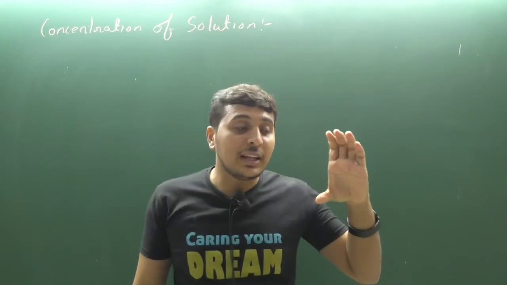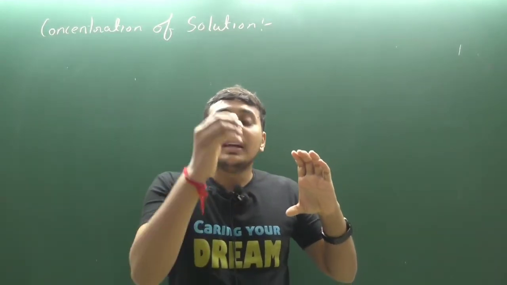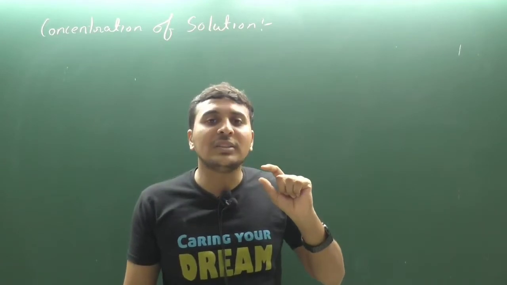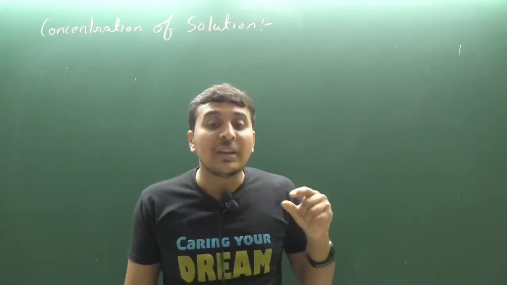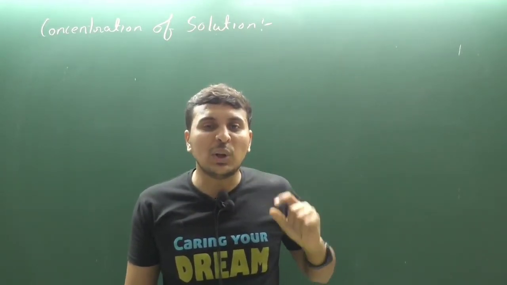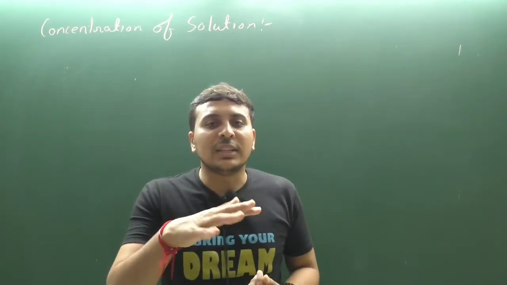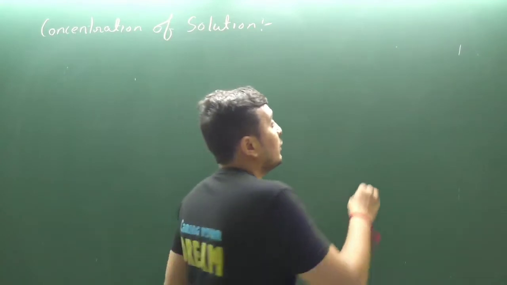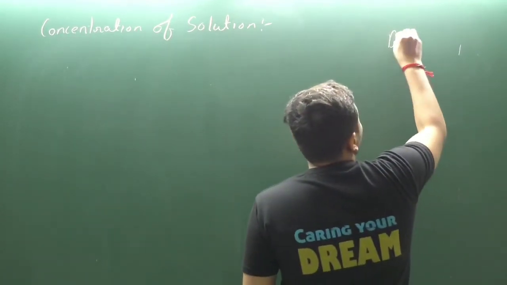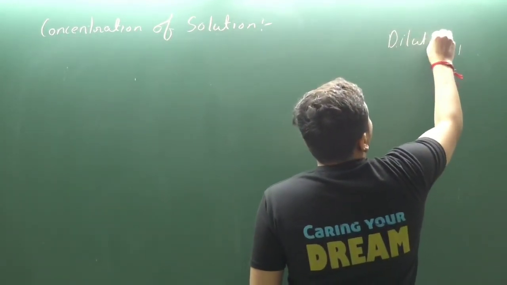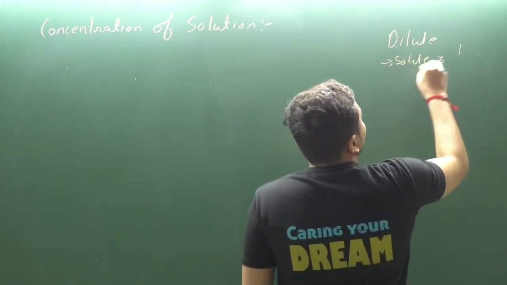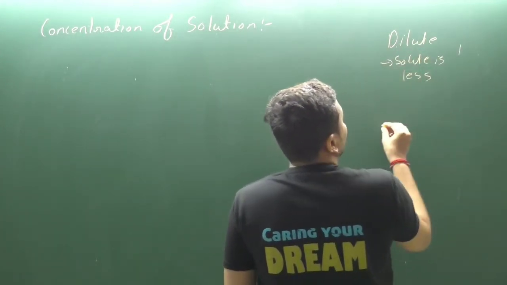If we take a glass of water and add salt to it, and we drink one sip from that solution and it doesn't sound that salty, then it is known as a dilute solution. So, first of all, we are going to learn the meaning of dilute. Dilute means solute is less in quantity.